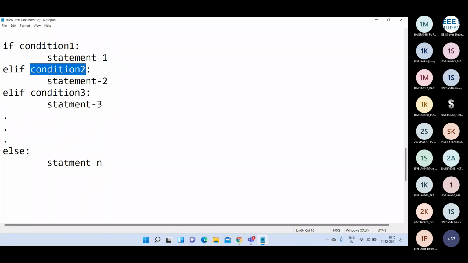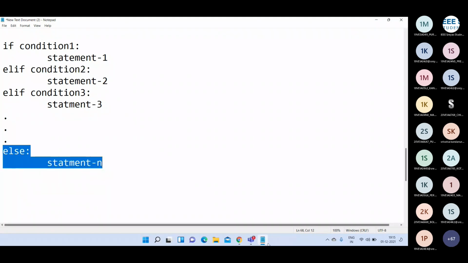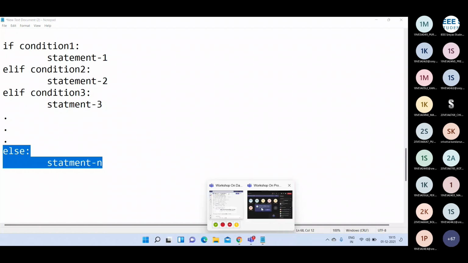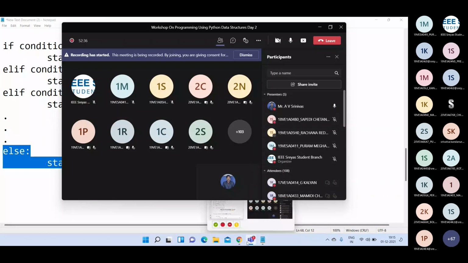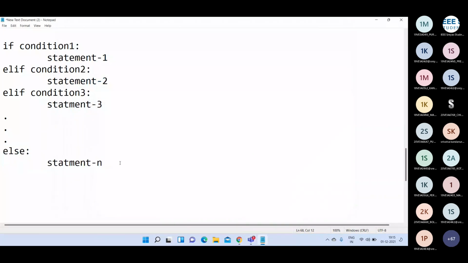If condition 2 is true, then statement 2 is executed. If condition 2 is false, then we check condition 3. If this is also false, condition 4. That is also false, condition 5. Like that, if none of the conditions are true, then the final else block is going to be executed. That is, statement n is going to be executed.